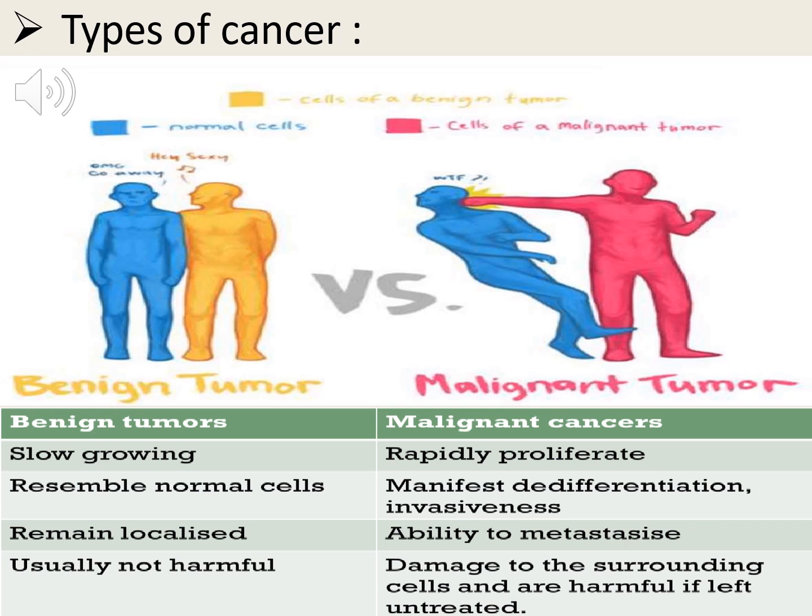So what are the differences between a benign tumor and a malignant tumor? A benign tumor is slow growing, whereas a malignant one will be very fast growing. A benign tumor resembles the normal cells, whereas the malignant cells have a capacity to differentiate, and they pass to different parts of our body. A benign tumor stays localized in a single place, whereas here it spreads to various body parts. Usually benign is not harmful, whereas a malignant tumor is harmful to our body if it is not treated.